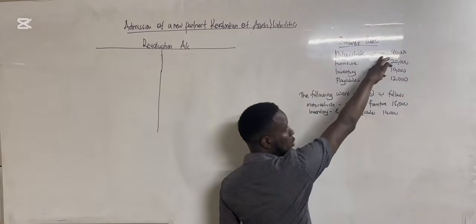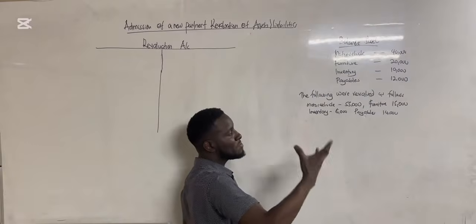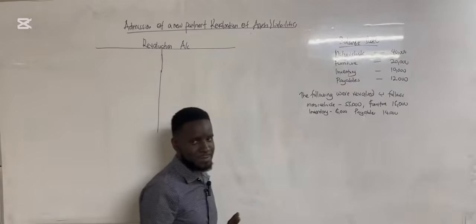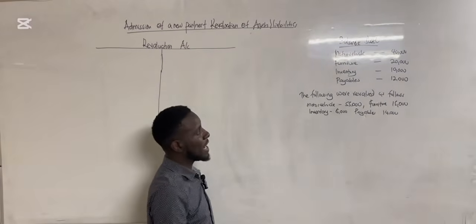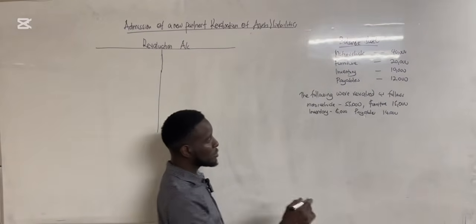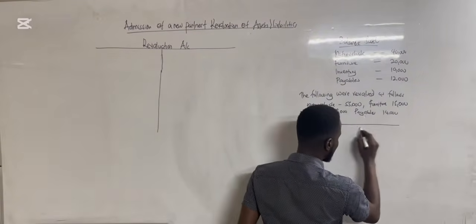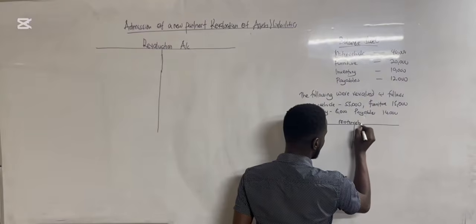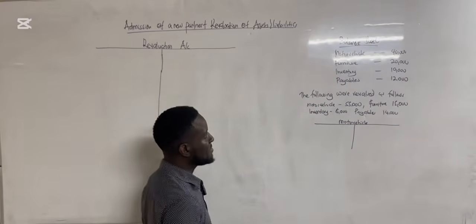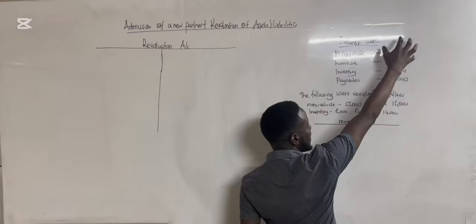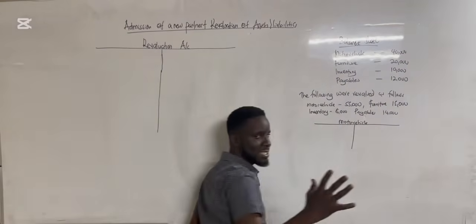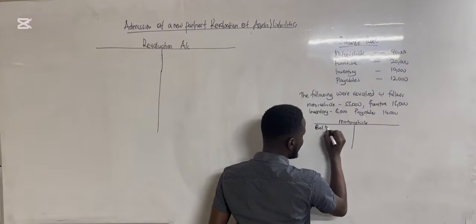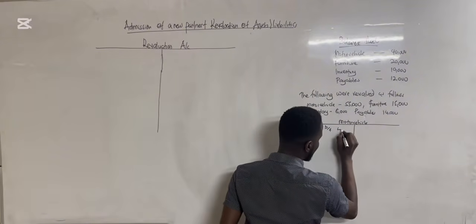Now, if you look at this, the balance sheet gave us items, the assets. For example, a motor vehicle was 40,000. Now, this motor vehicle has been revalued upwards to 55,000. The easiest way you can understand this is to draw up an account and call it motor vehicle. The amount in the balance sheet is going to be our balance brought forward, so our balance brought forward is 40,000.